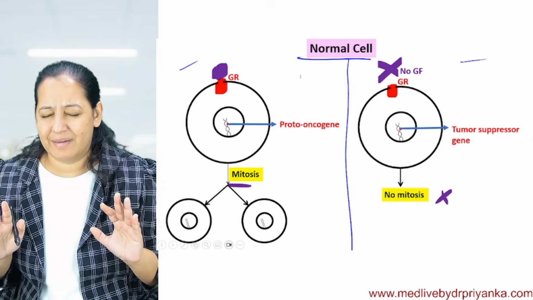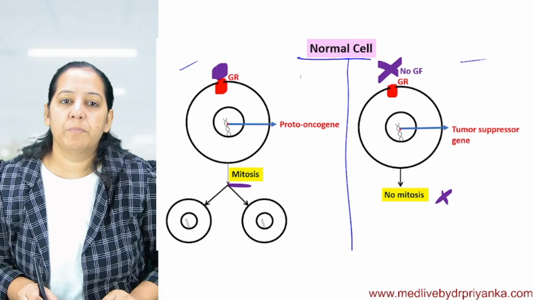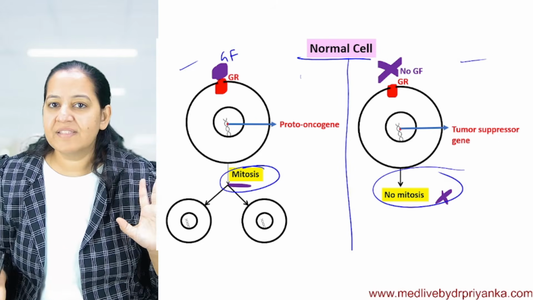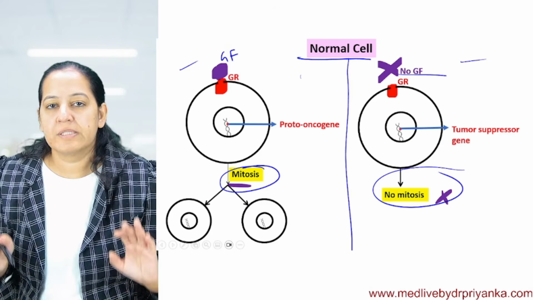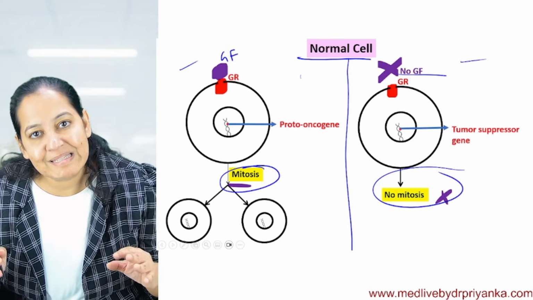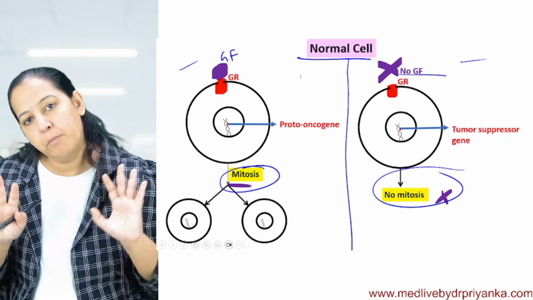I mean, mitosis is under control. Mitosis occurs only if growth factor is there. If growth factor is absent, mitosis doesn't occur. So this cell is normal because mitosis is not uncontrolled. Mitosis is under control, so this is a normal cell. How many of you got this point? Both these cells are normal.